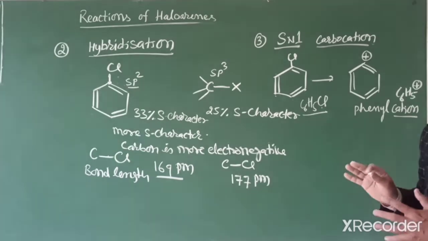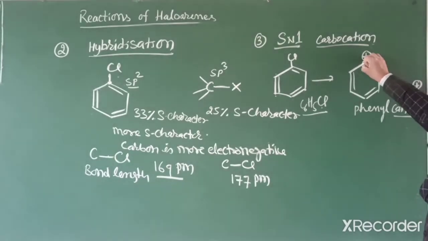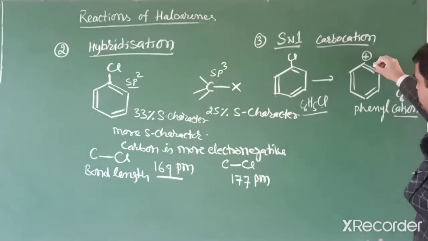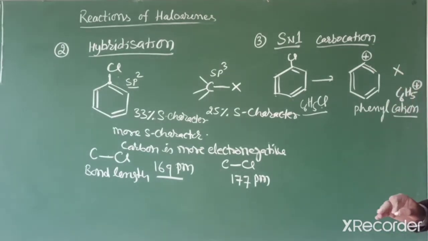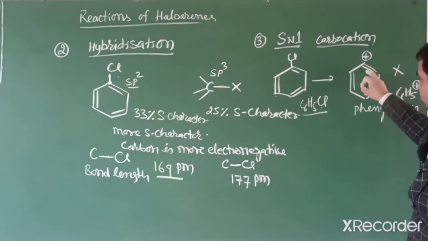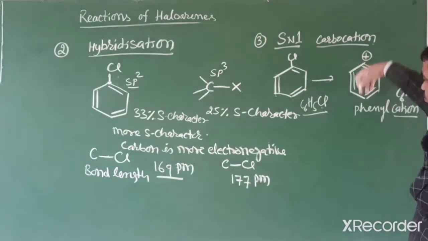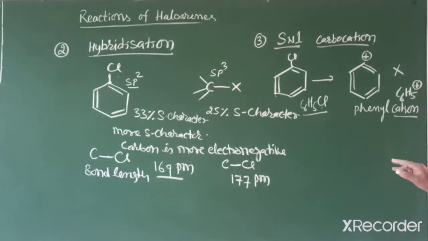If we try to make resonance, how can we make it? The pi electrons are already bonded and a positive charge also occurs. If we imagine it, it does not show resonance. Why? Because this carbon already has the pi electron, and one other electron is also lost. So this is highly unstable, so it does not show further resonance.